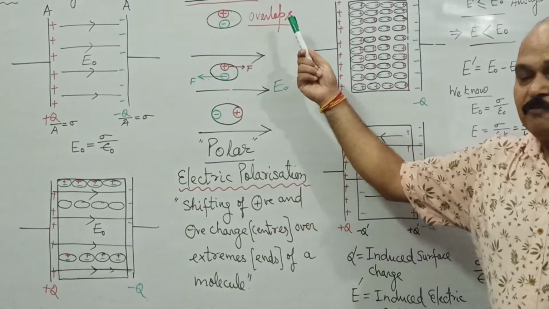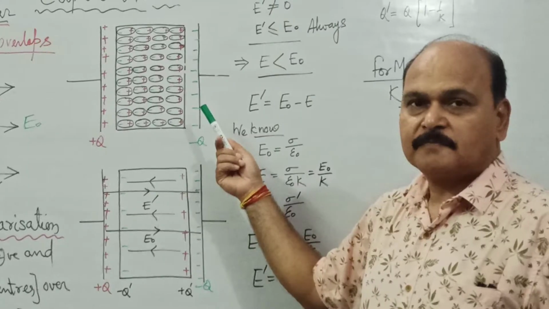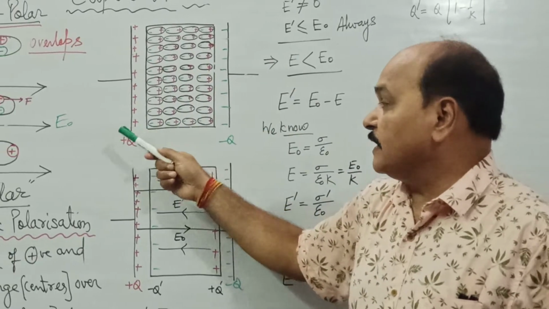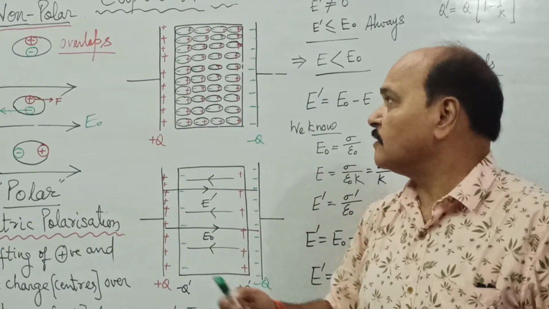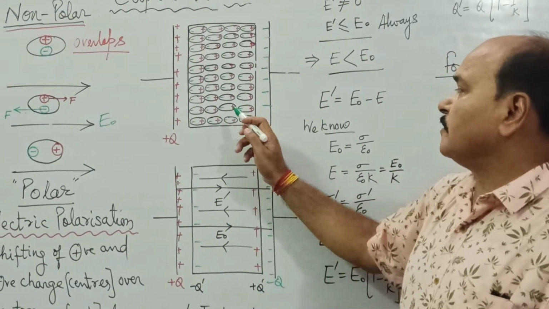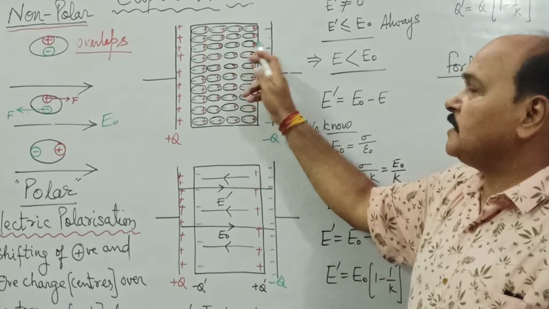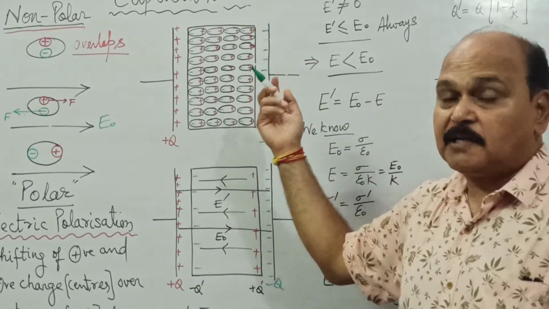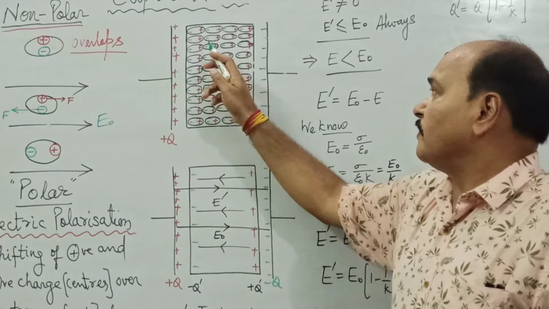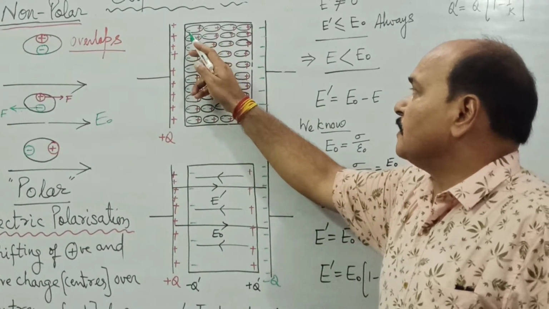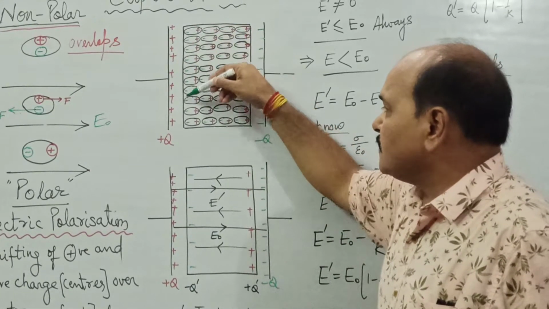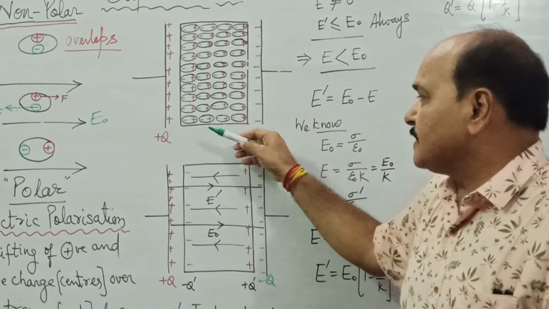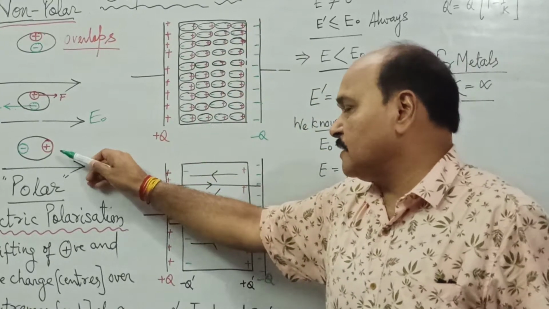And what happens when a molecule becomes polar? Now what happens when each and every molecule of the dielectric becomes a polar molecule? For that, let us look at this diagram. These are the molecules of a solid. I have made just 4 layers of molecules. Practically there are infinite layers of molecules. Well, in this molecule, on the left side we have negative charge in the very first layer, and on the right side we have positive charge.